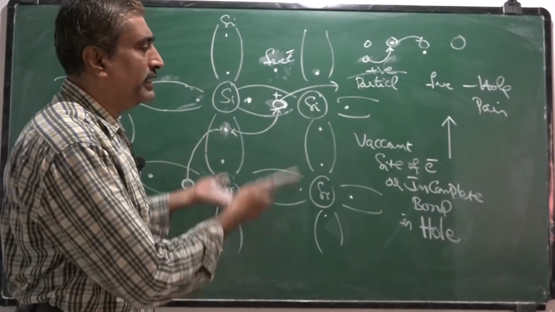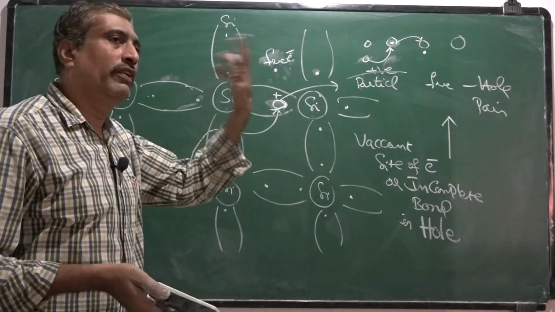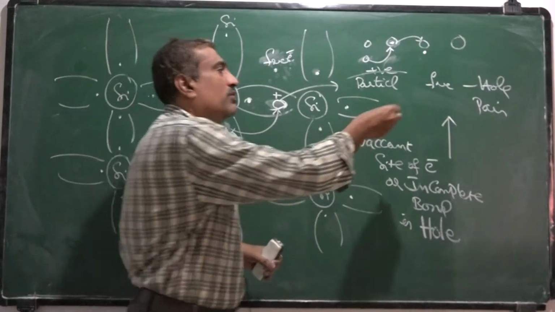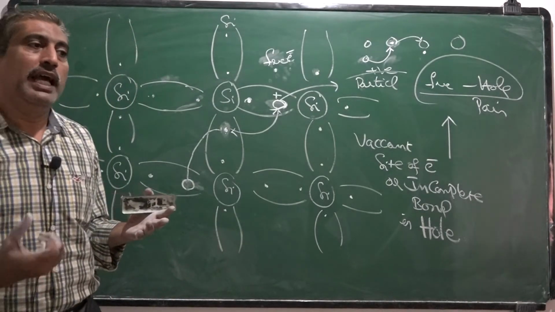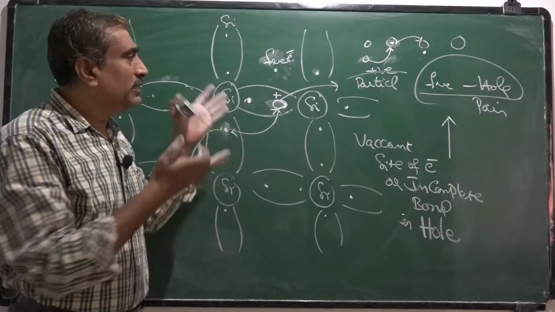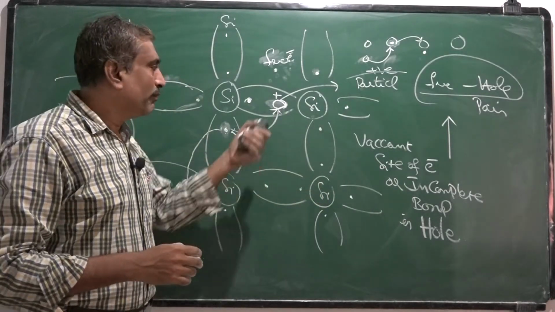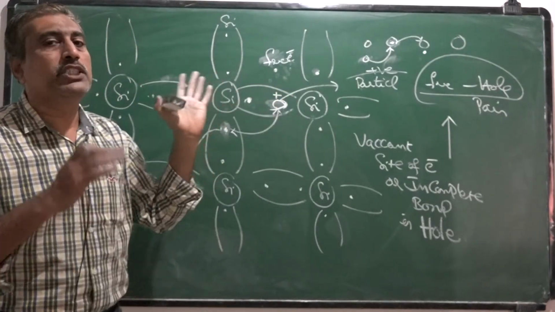So as the temperature increases, more covalent bonds break and more free electrons are available, and at the same time the same number of holes are generated. The free electron and hole have mobility, so they are considered charge carriers.